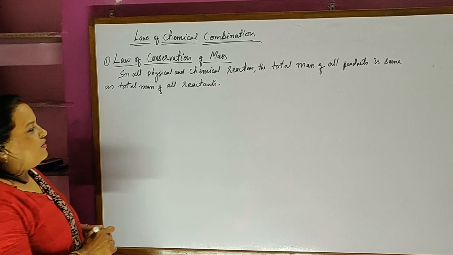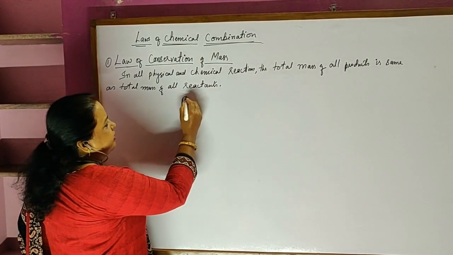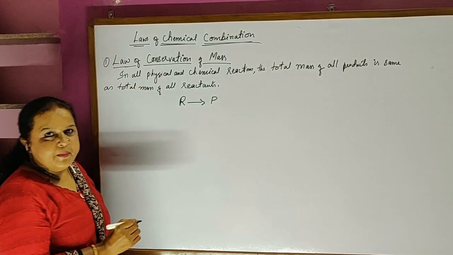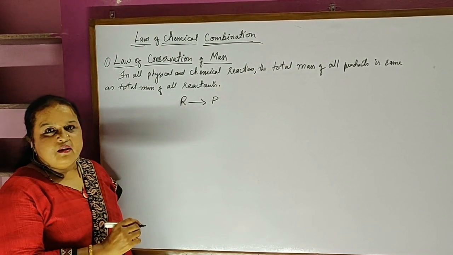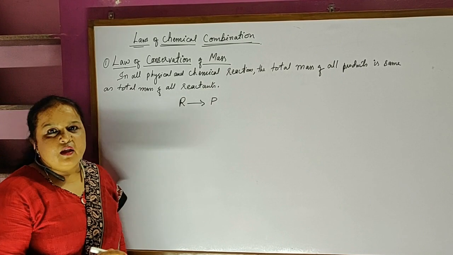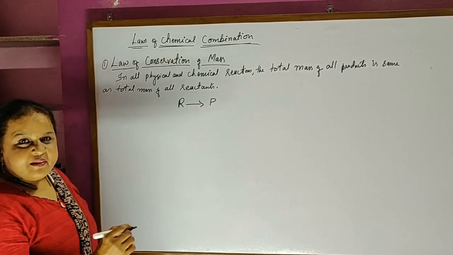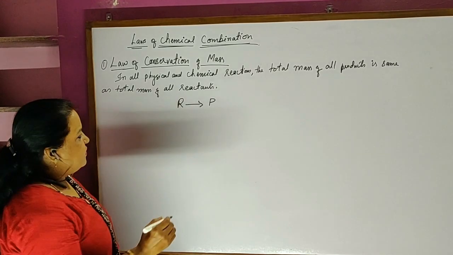What it simply says is, whenever you do any reaction, the reactant mass is always equal to the product mass. Not only reactions, we can simply say that the mass of the whole universe is conserved. Mass will not change. Let us understand by taking some examples.